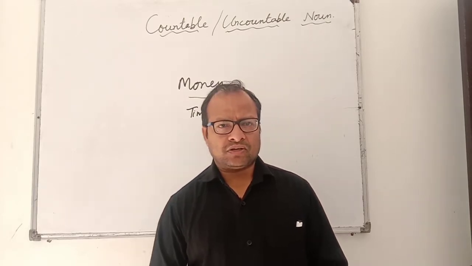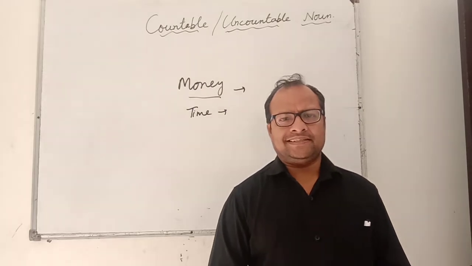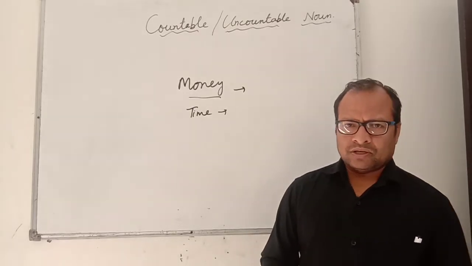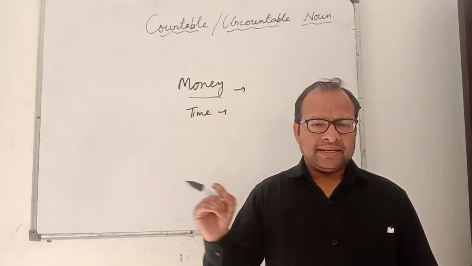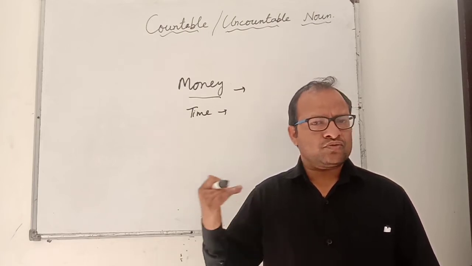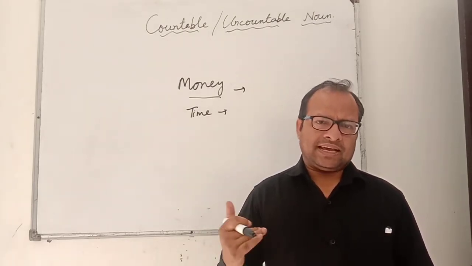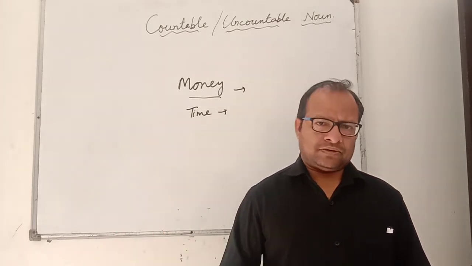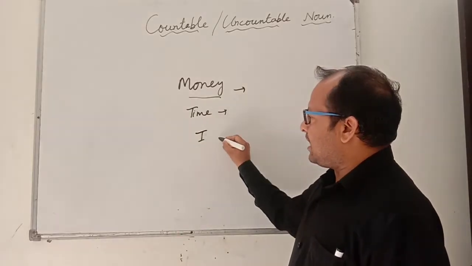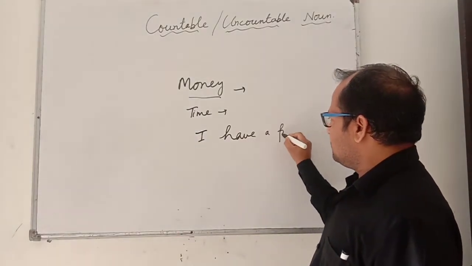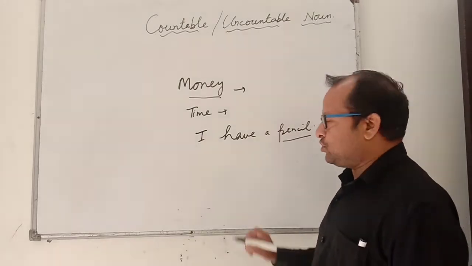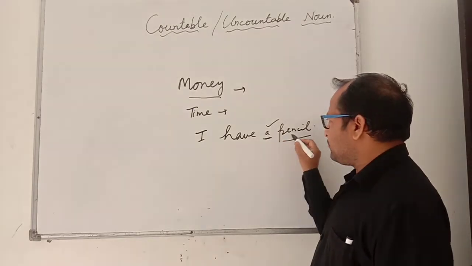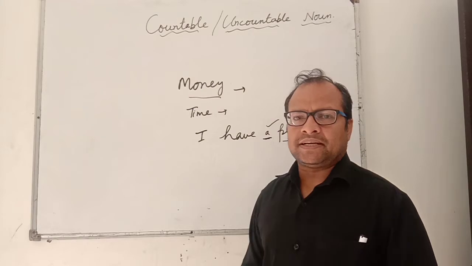Now we can work on a few concepts through which one can easily understand whether it is a countable or uncountable noun. If you want to find out whether a noun is countable, and this is a very important concept, you can easily write a or an preceding the countable noun. For example, I have a pencil. Since pencil is a countable noun, you have to write what? A article. If you do not place any article before the countable noun, it means you have committed an error in grammar.